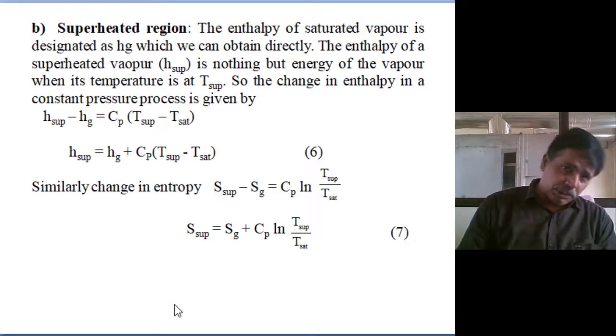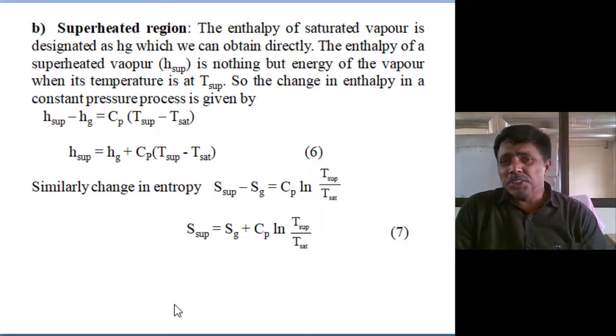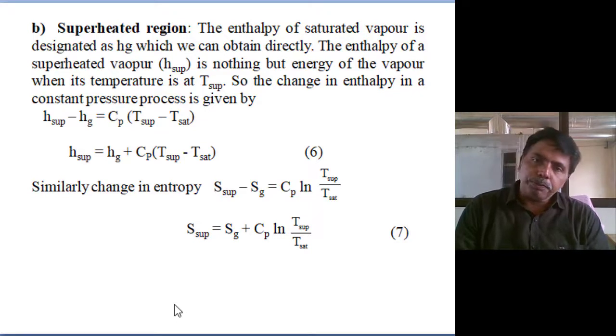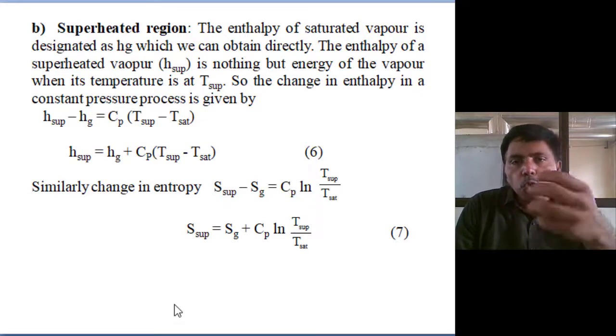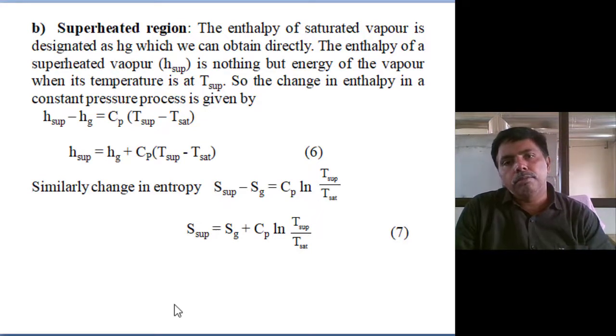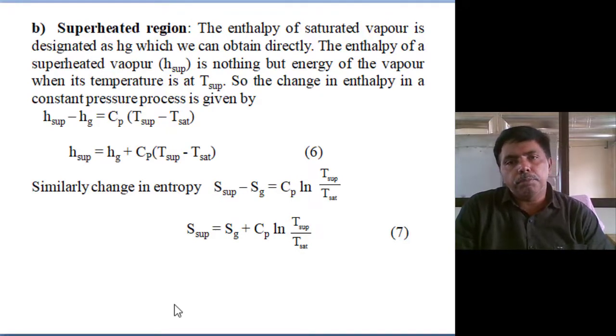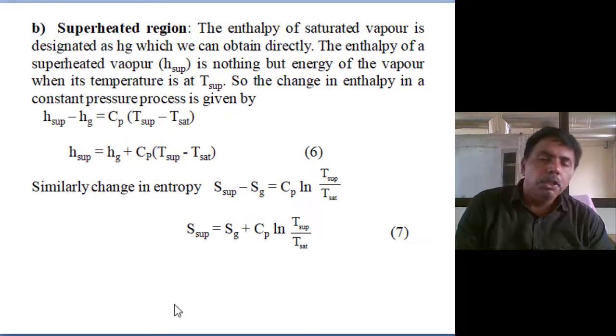Instead of using these equations, use the steam tables: the 4th, 5th, 6th tables for the superheated range enthalpy, superheated range entropy, and superheated range specific volume. Otherwise, open the Mollier diagram, mark the point, and extract the enthalpy and entropy values. Those are the best two methods instead of using this equation.